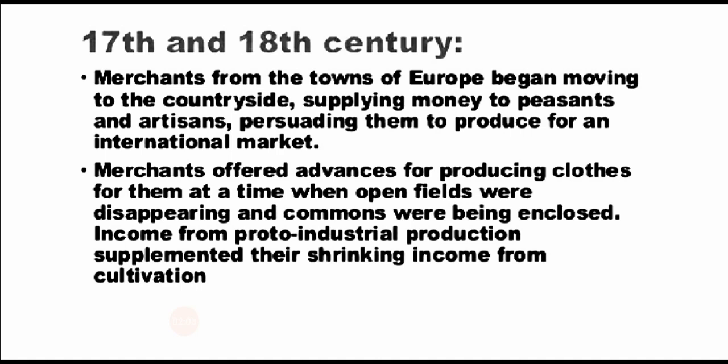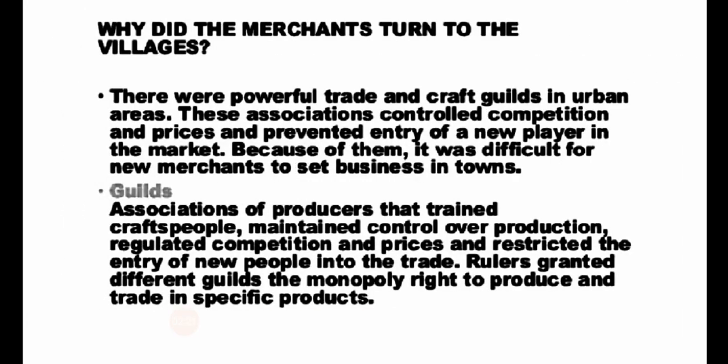Merchants offered advances for producing cloth for them at a time when open fields were disappearing and commons were being enclosed. Income from proto-industrial production supplemented their shrinking income from cultivation. Why did the merchants turn to the villages? There were powerful trade and craft guilds in the urban areas. These associations controlled competition and prices and prevented the entry of new players in the market. Because of them, it was difficult for a new merchant to set up business in a town.